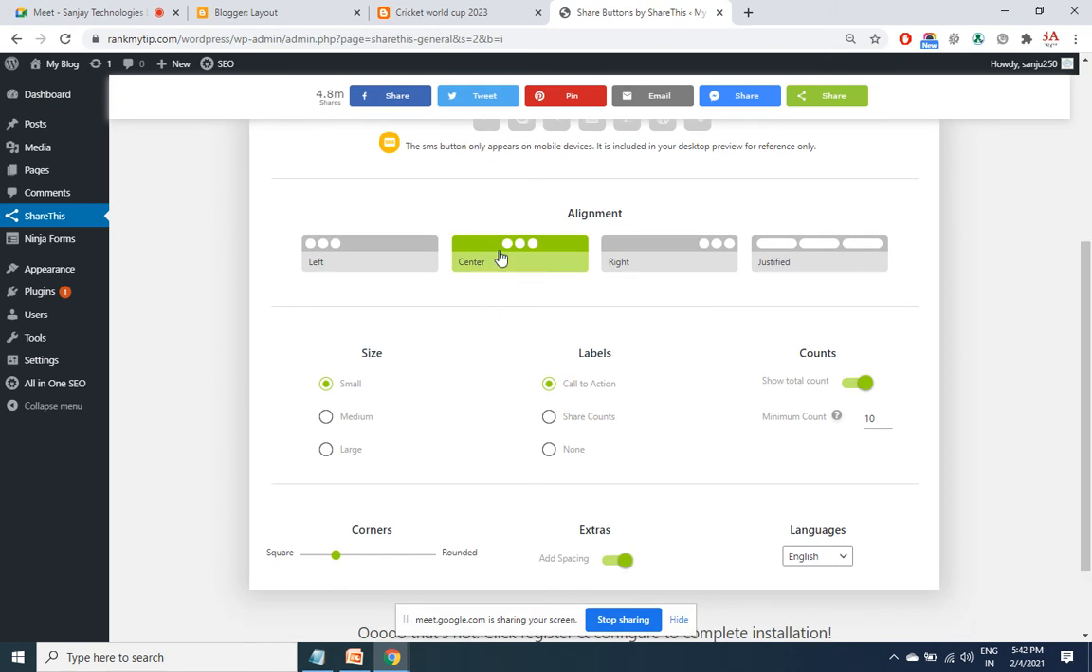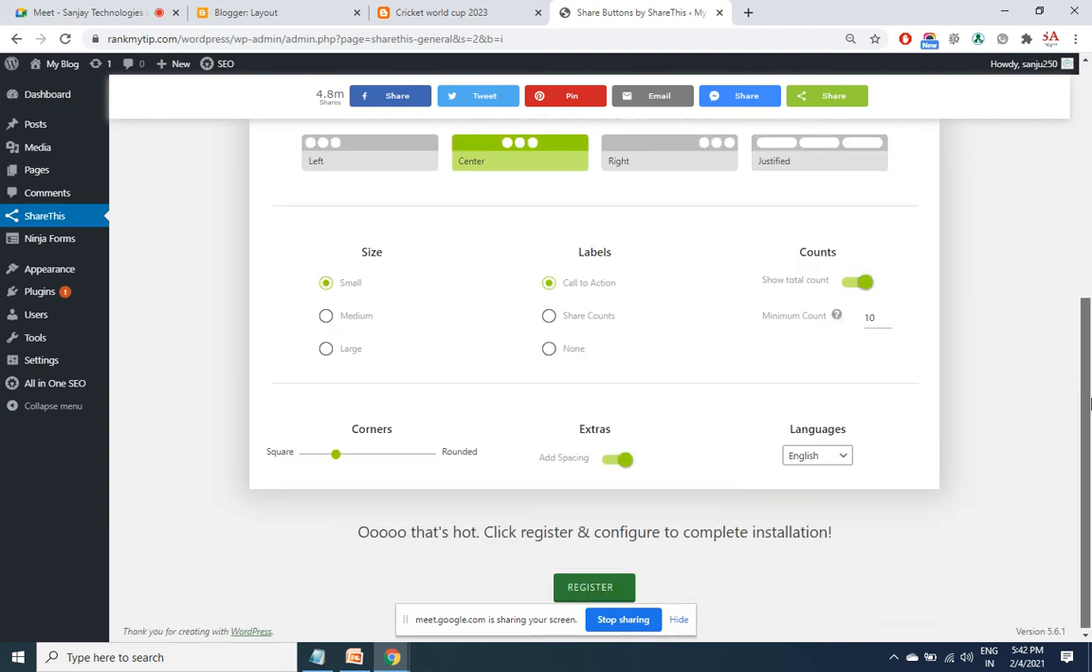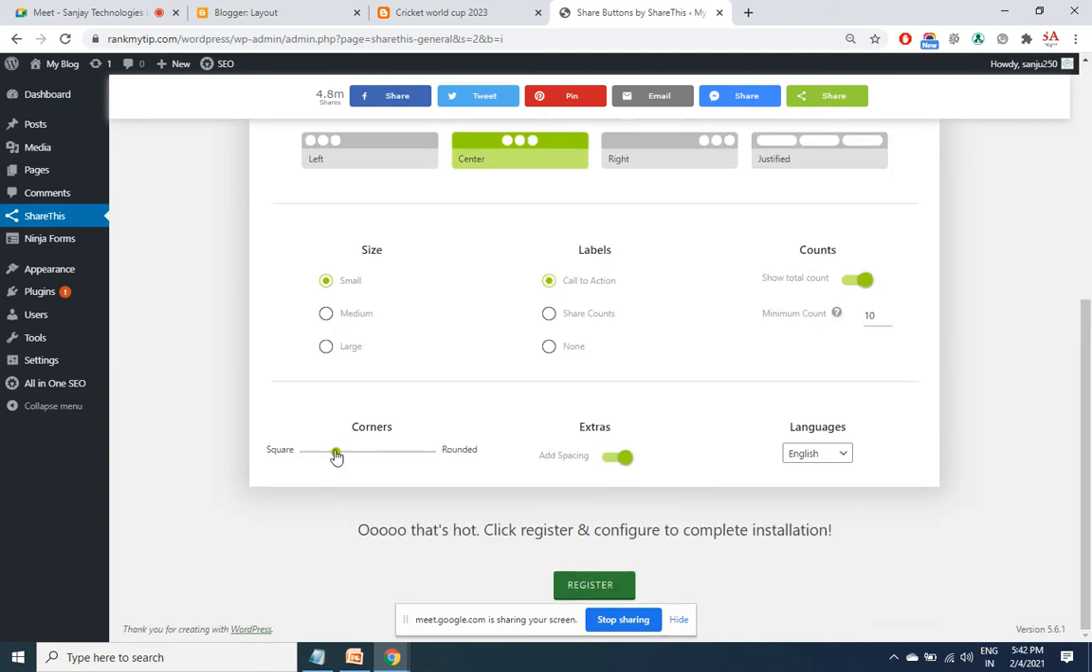Not clickable. Anyway. How do you want the corners to be round? You can see the changes. Okay, here. Look at the borders.